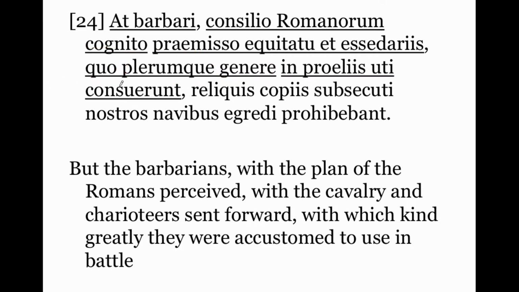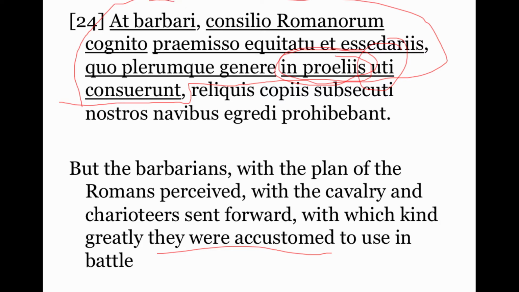Consuerunt is the main verb of this first part of the sentence. But the barbarians, what the barbarians were is consuerunt. They were accustomed. What they were accustomed to do is uti. This is the infinitive of the deponent verb utor, to use. Which they were accustomed to use. Where were they accustomed to use them? In battles, in proeliis.